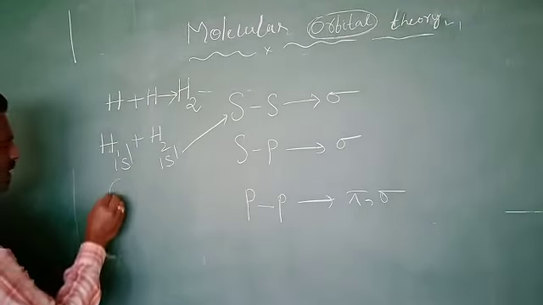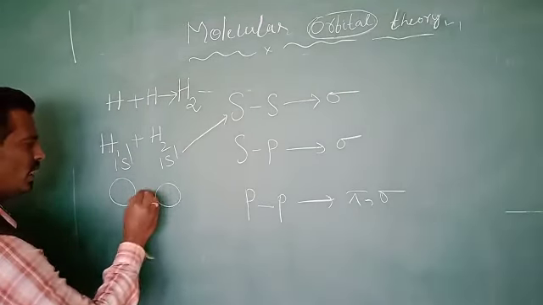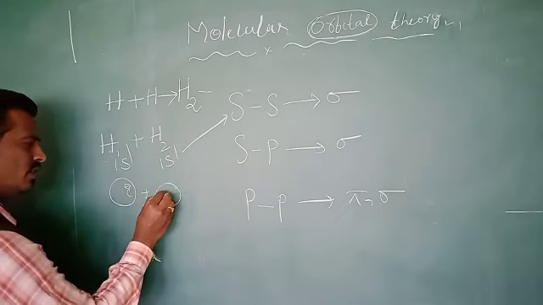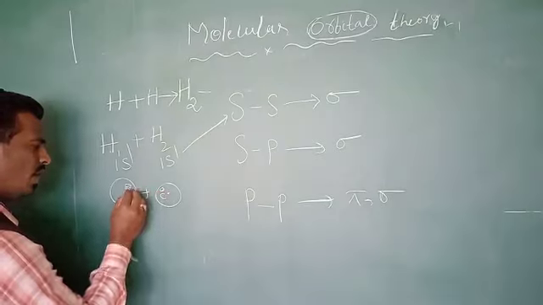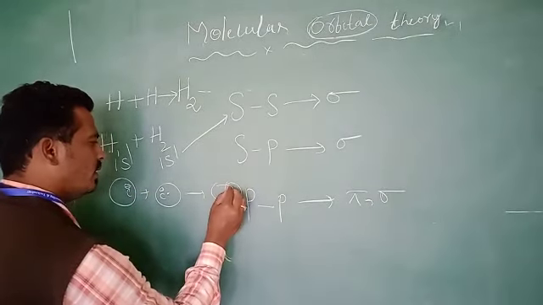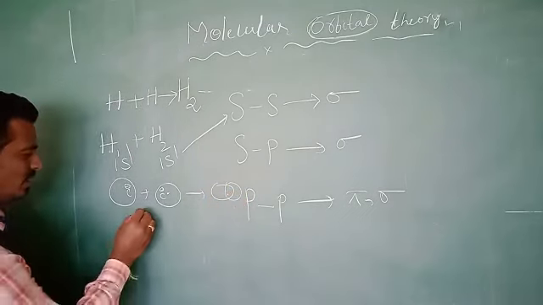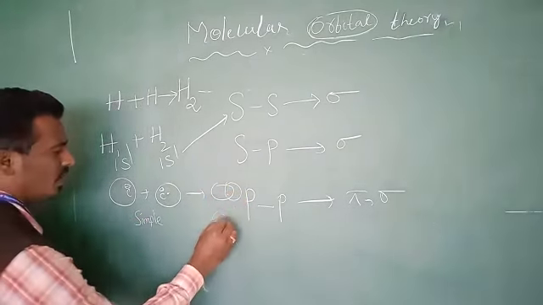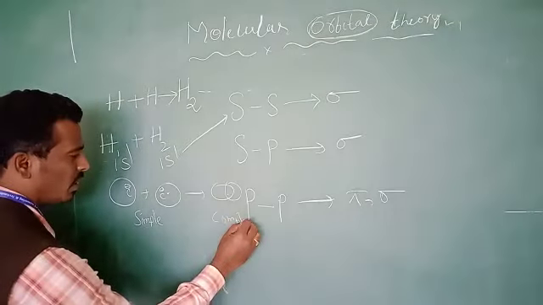The shape of 1s is spherical, with an electron at the center. Overlapping of these two orbitals, we get a molecular orbital like this. This is a simple structure of molecular orbital.